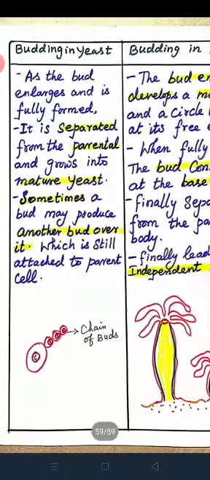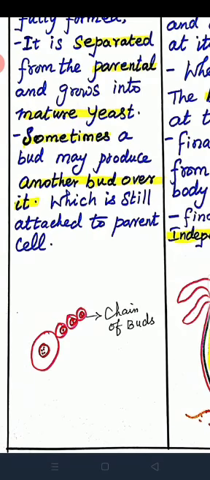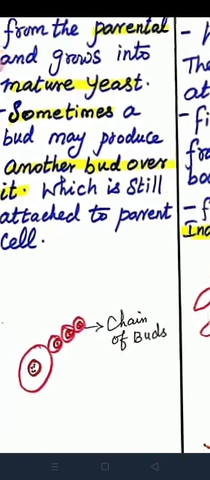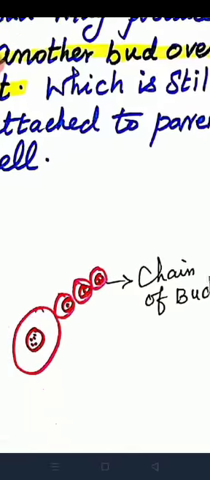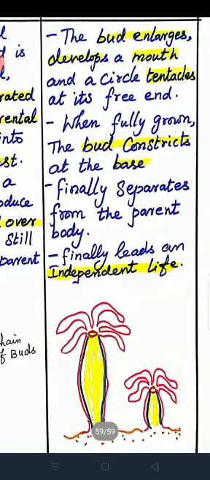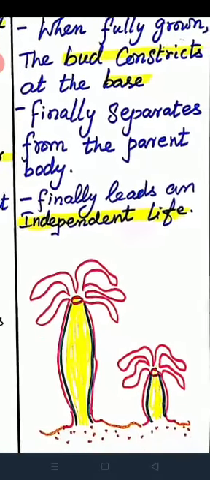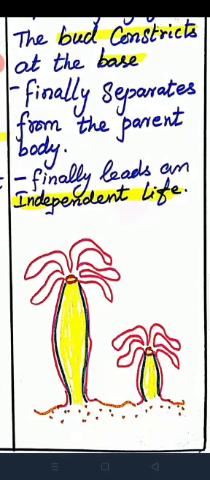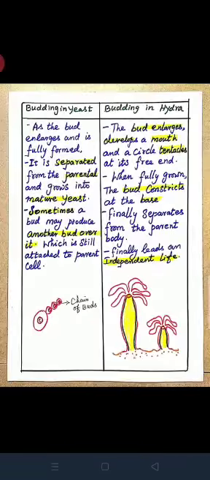Third point, budding in yeast. As the bud enlarges and is fully formed, it is separated from the parent and grows into mature yeast. Sometimes a bud may produce another bud over it, which is still attached to the parent cell itself. It forms a chain of buds. See the diagram. In hydra, the bud enlarges and develops a mouth and a circle of tentacles at its free end. Finally, the bud constricts at the base and separates from the parent body, leading to an independent life.